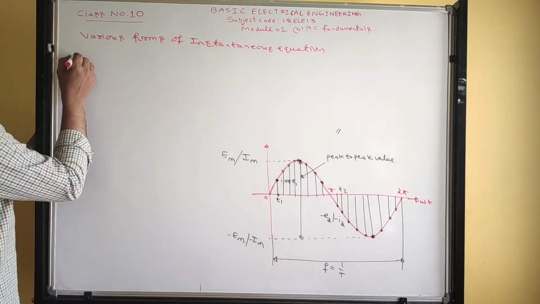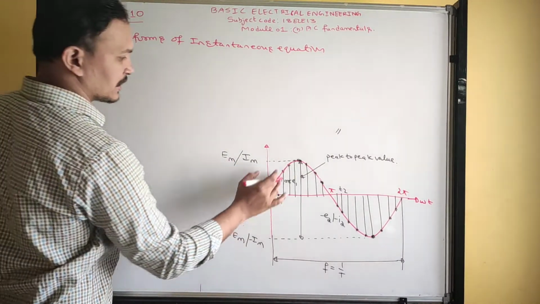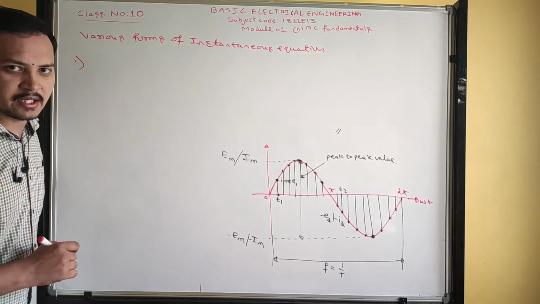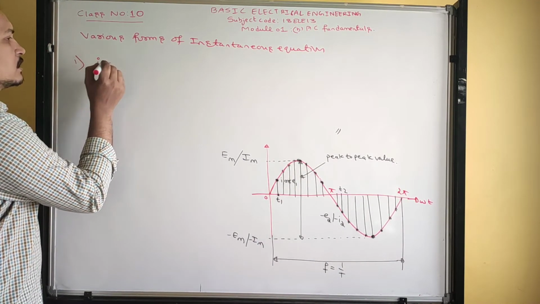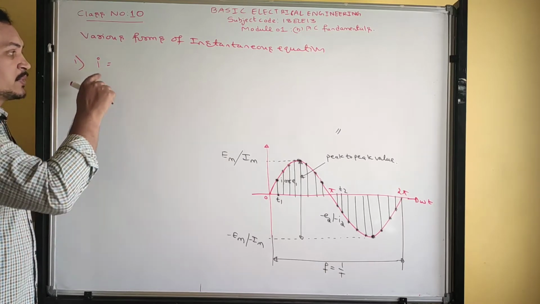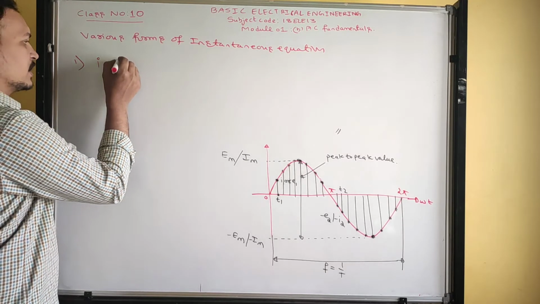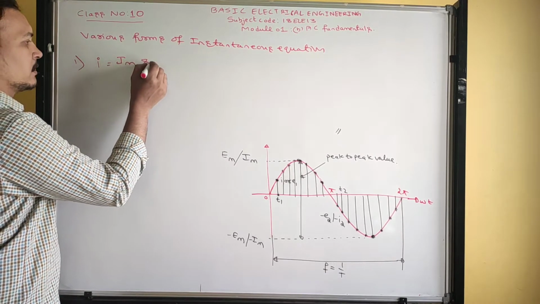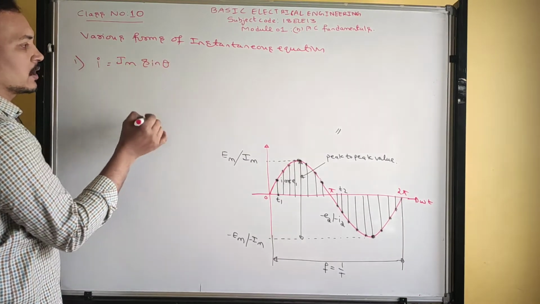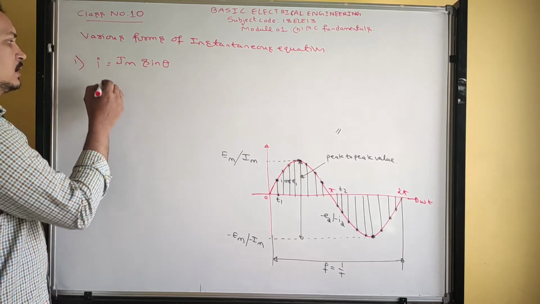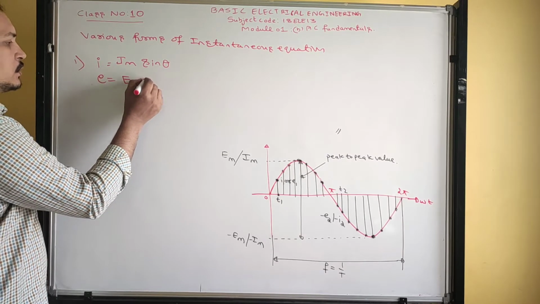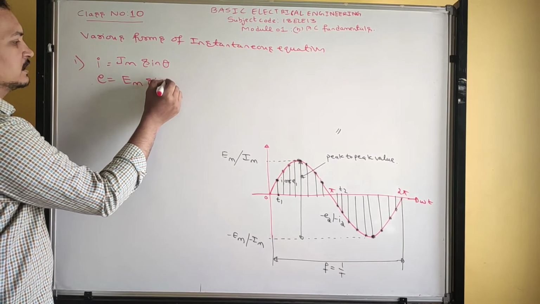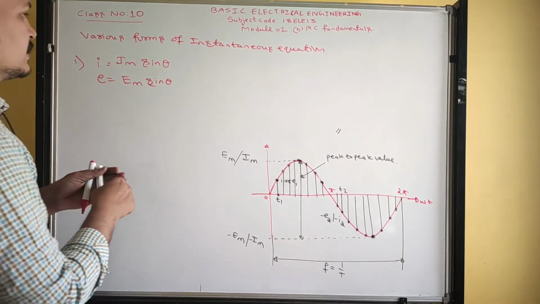See, next, first point, we can represent a sinusoidal waveform in terms of instantaneous equation in this way. So instantaneous values are represented by small letters. So i can be written as i is equal to Im sin theta if the quantity is current. If the quantity is voltage, we can write e is equal to Em sin theta. See now, consider the waveform.